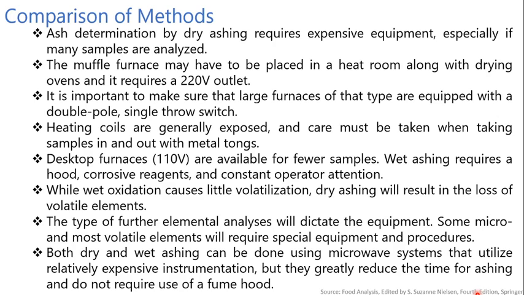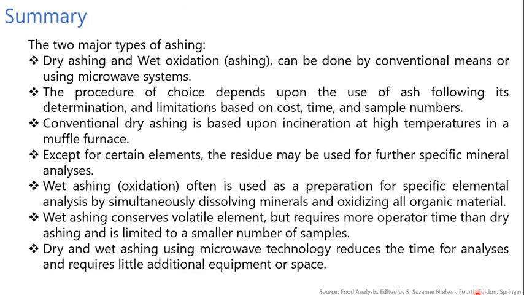Wet ashing requires a hood, corrosive reagents and constant operator attention. While wet oxidation causes little volatilization, dry ashing will result in the loss of volatile elements. The type of further elemental analysis will dictate the equipment. Some micro and most volatile elements will require special equipment and procedures. Both dry and wet ashing can be done using a microwave system that utilizes relatively expensive instruments, but they greatly reduce the time for ashing and do not require the use of a fuming hood.